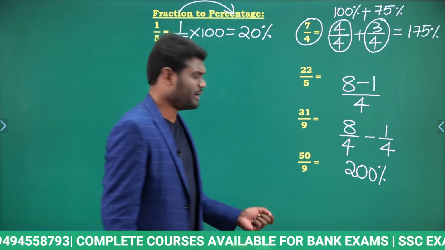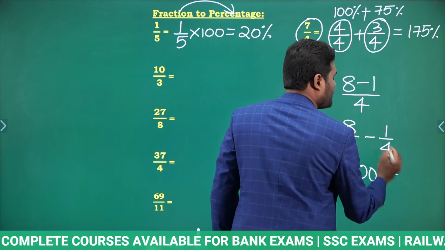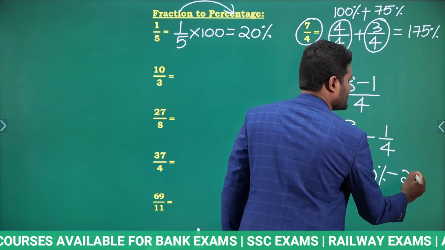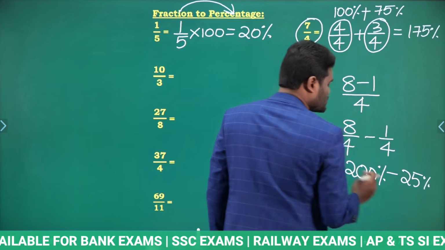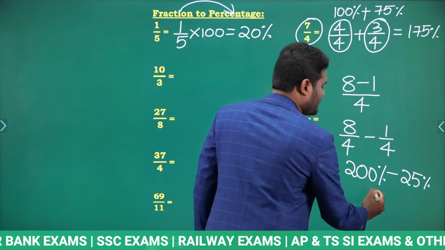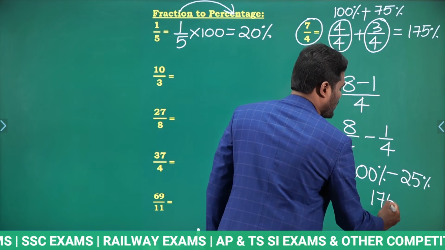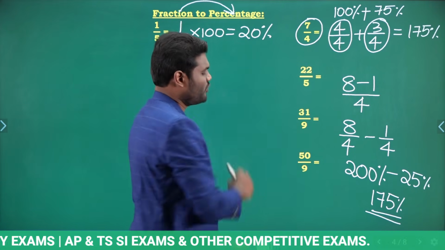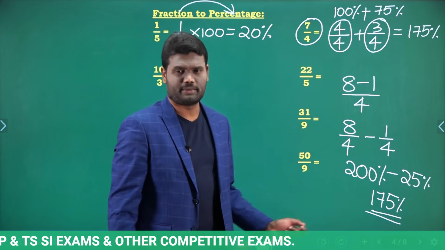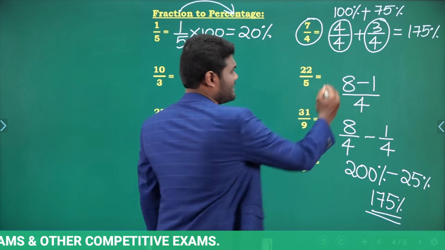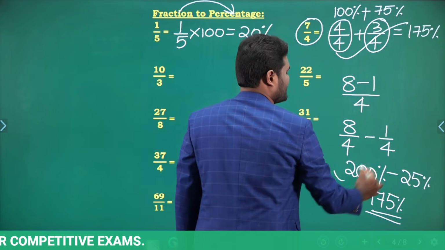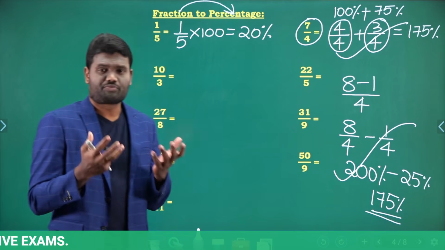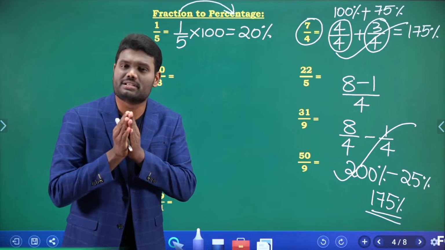Minus 1 by 4 in terms of percentage, which is 25%. So 200% minus 25% is going to be 175%, which means 7 by 4 is 175%. Either you can write them in this way or in that way, both will give the same resultant value.